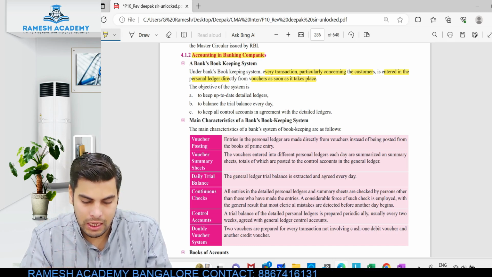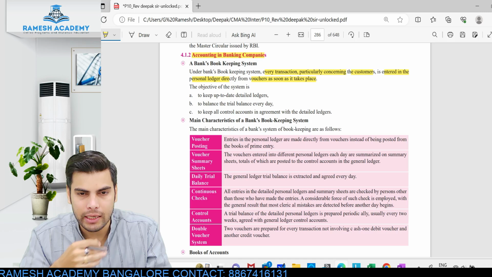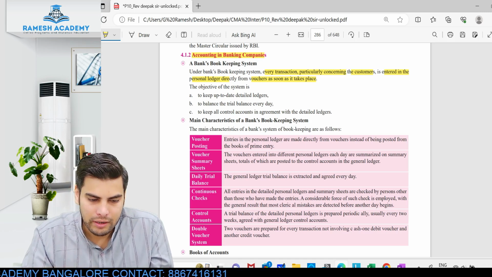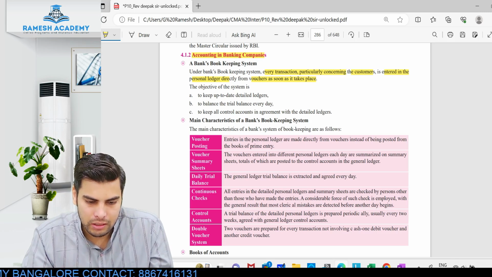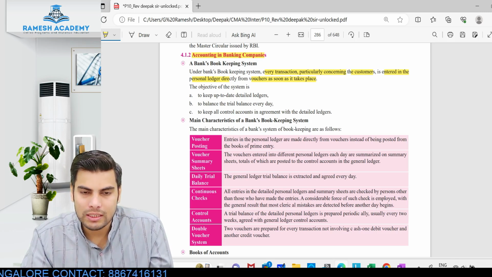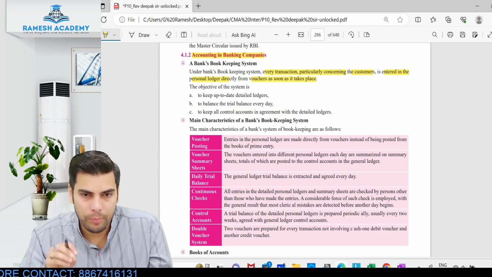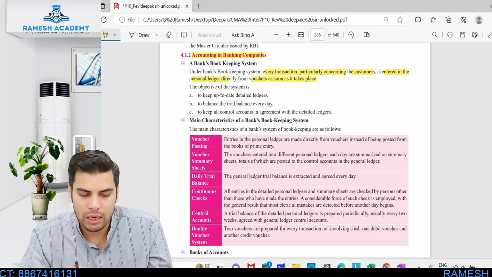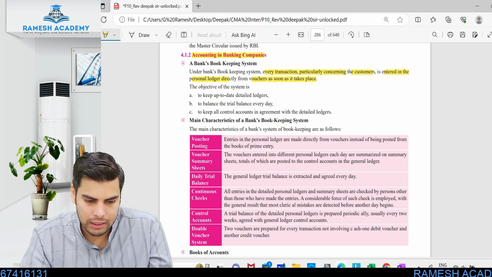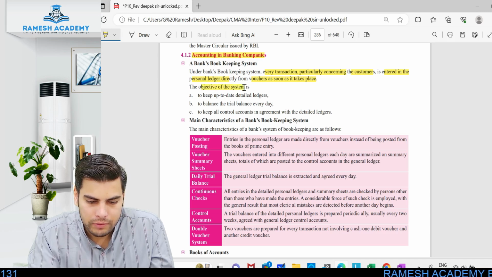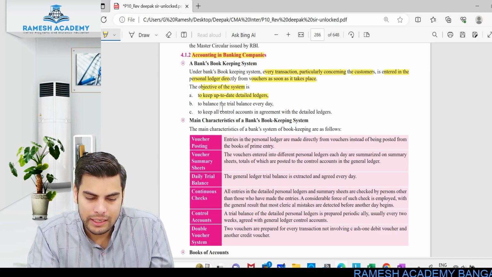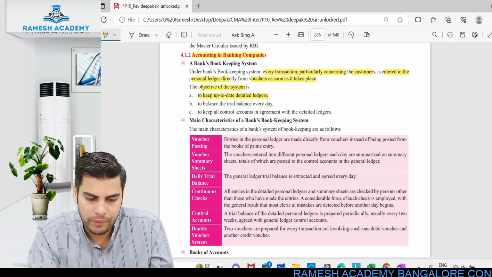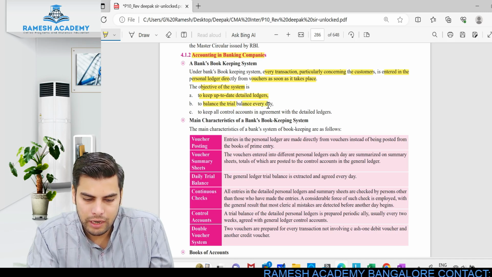Look at this: as soon as a particular transaction takes place, any money which you are depositing or withdrawing, the transaction is entered in the personal ledger directly from the voucher. As soon as you deposit or withdraw the money, immediately your personal account has to be given effect. That is what they are telling. The objective of this system is to keep an up to date, detailed ledger, and to balance the trial balance every day.